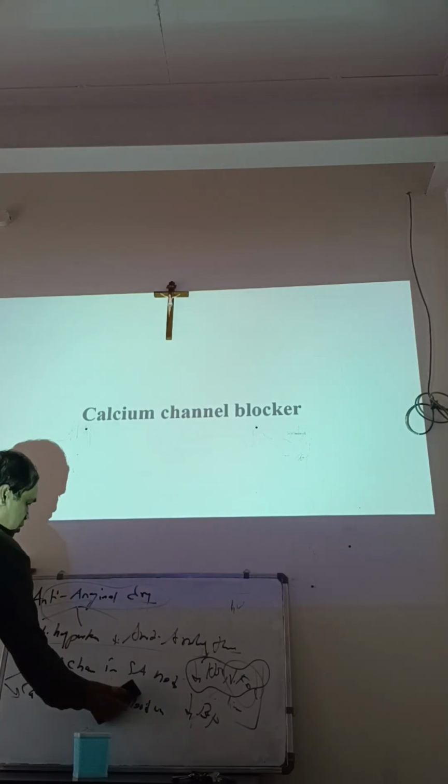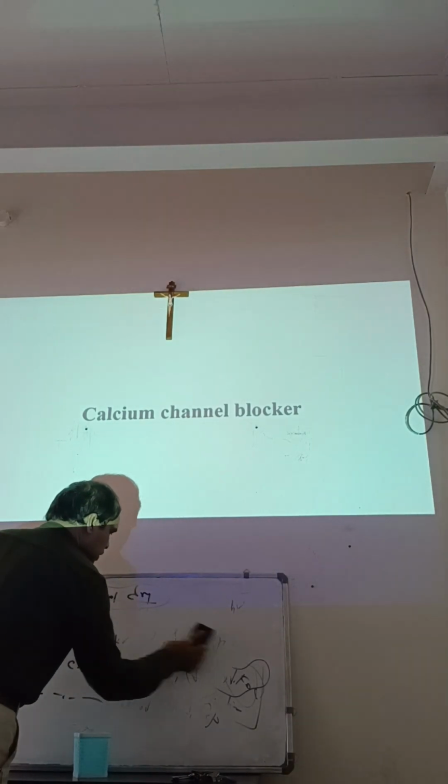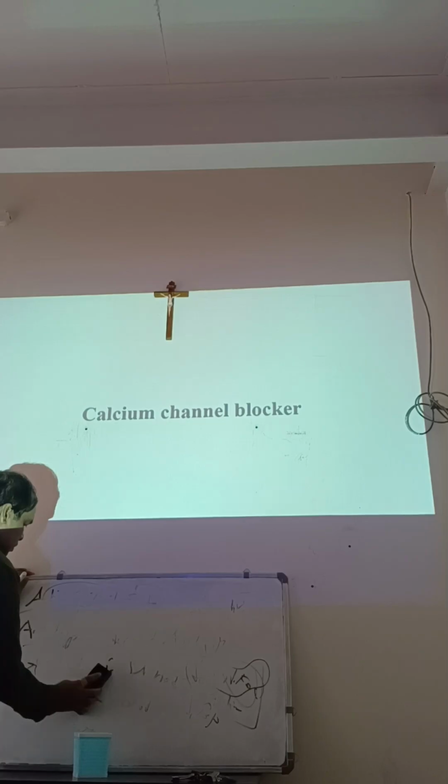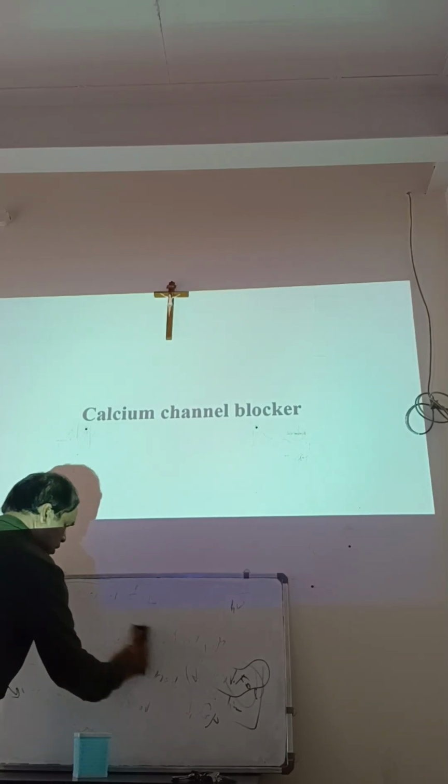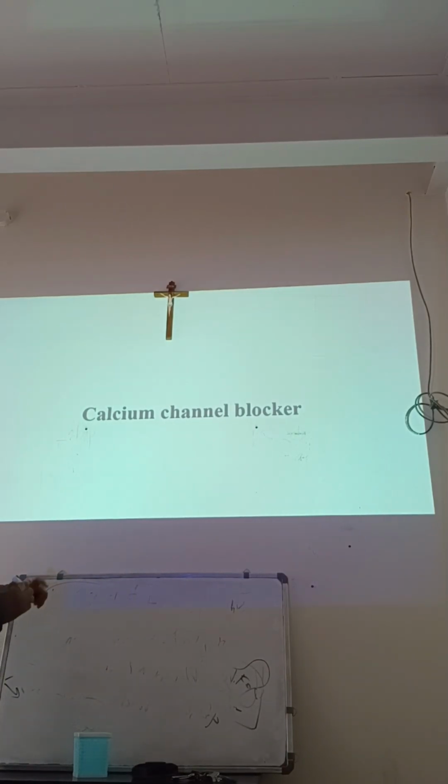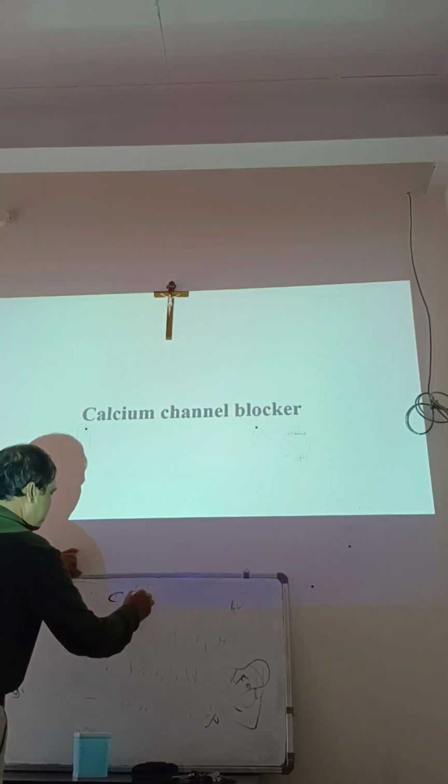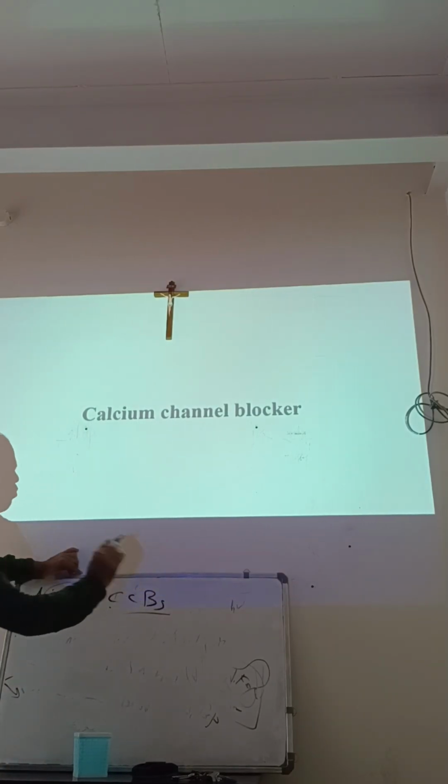Whereas, if you see the drugs under calcium channel blockers, we commonly write them like this: CCB, calcium channel blockers.